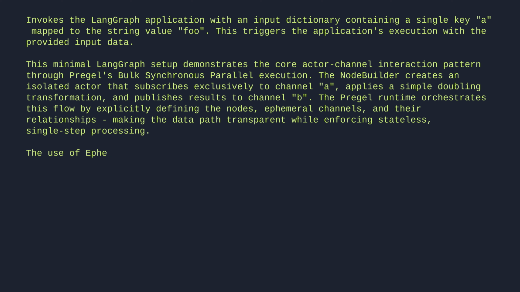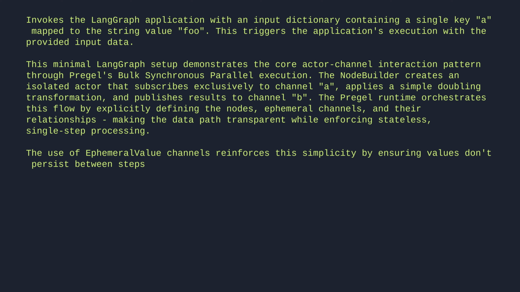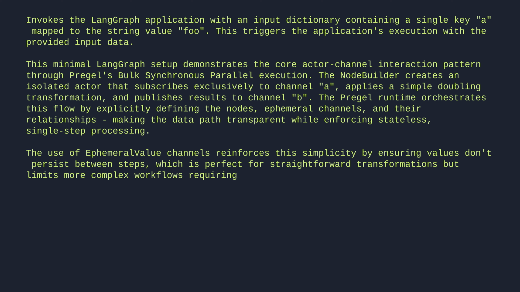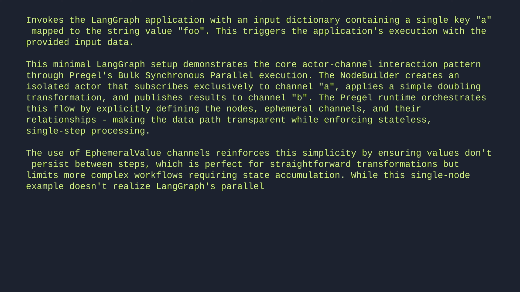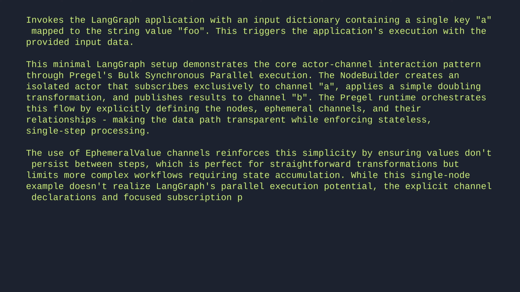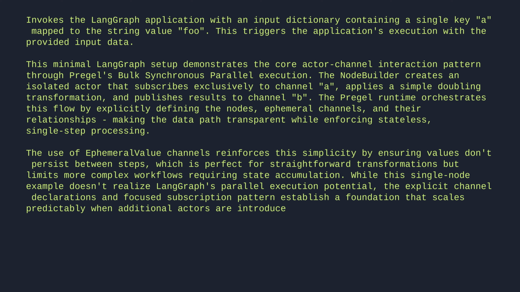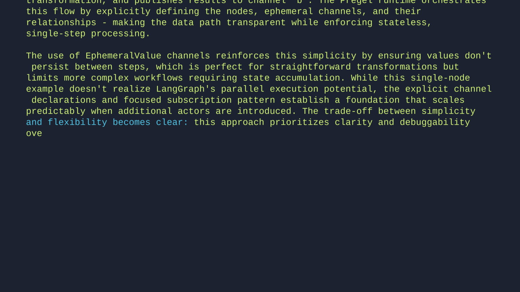The use of EphemeralValue channels reinforces this simplicity by ensuring values don't persist between steps, which is perfect for straightforward transformations, but limits more complex workflows requiring state accumulation. While this single-node example doesn't realize LangGraph's parallel execution potential, the explicit channel declarations and focused subscription pattern establish a foundation that scales predictably when additional actors are introduced. The trade-off between simplicity and flexibility becomes clear. This approach prioritizes clarity and debuggability over the persistence capabilities needed for multi-step or branching logic.